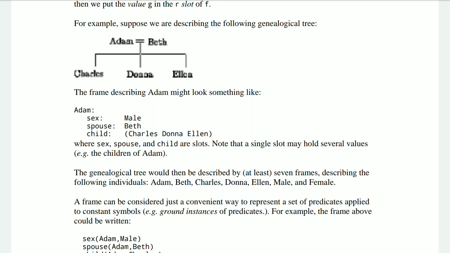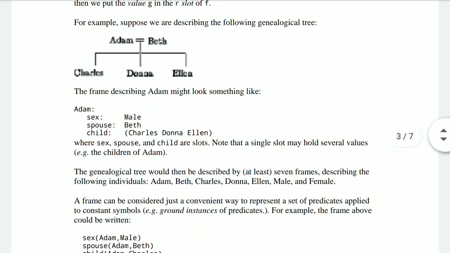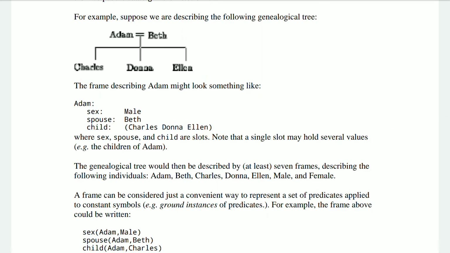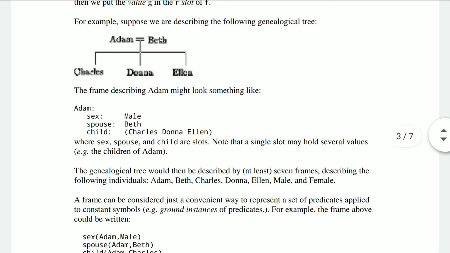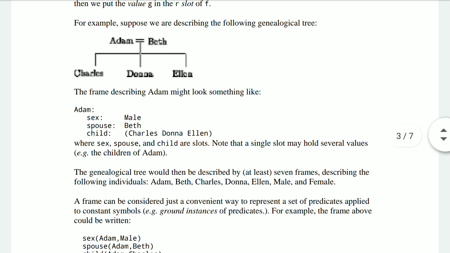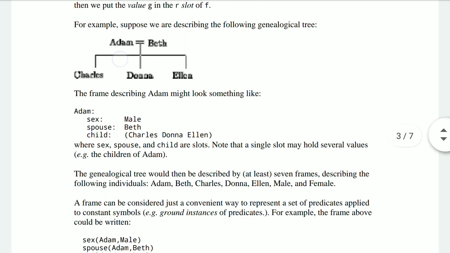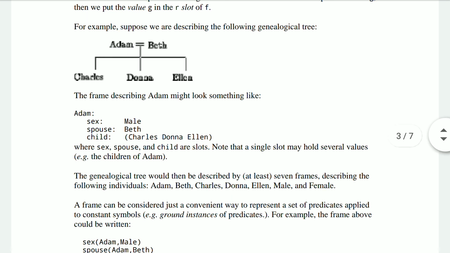Or there are certain situations where Charles, Donna, and Ellen can also be an instance, or Adam can be an instance, or Beth can be an instance. So what you have to do is assign particular instances and particular sets for this particular tree, and you have to represent them by using the ISA as well as the instance form for this particular frame, right?